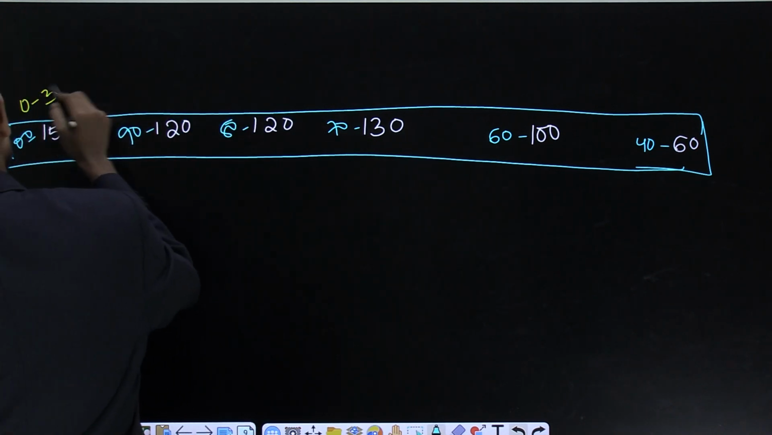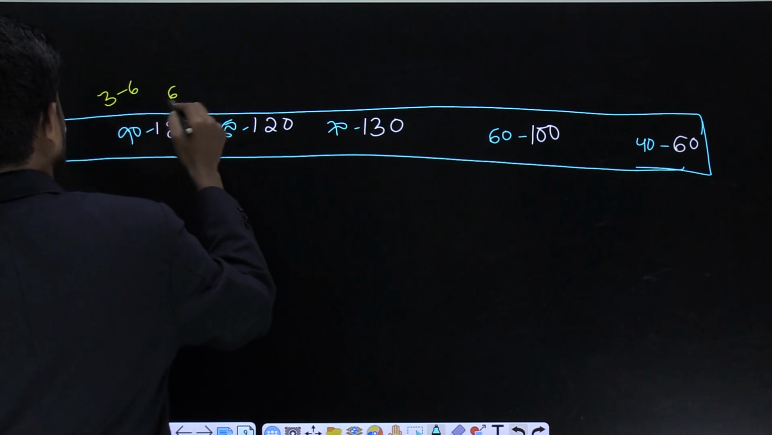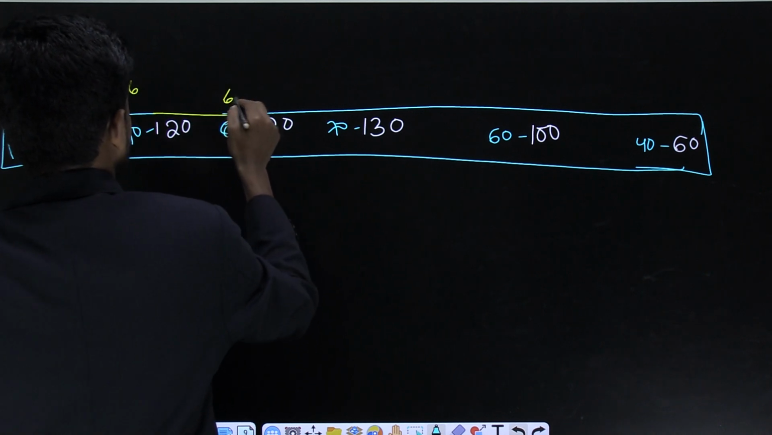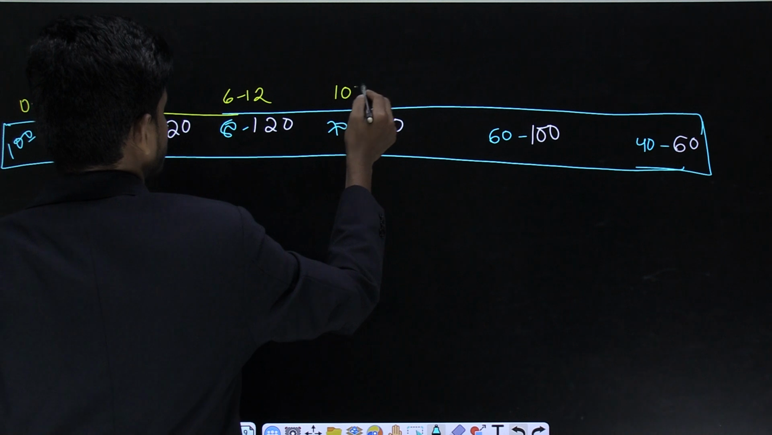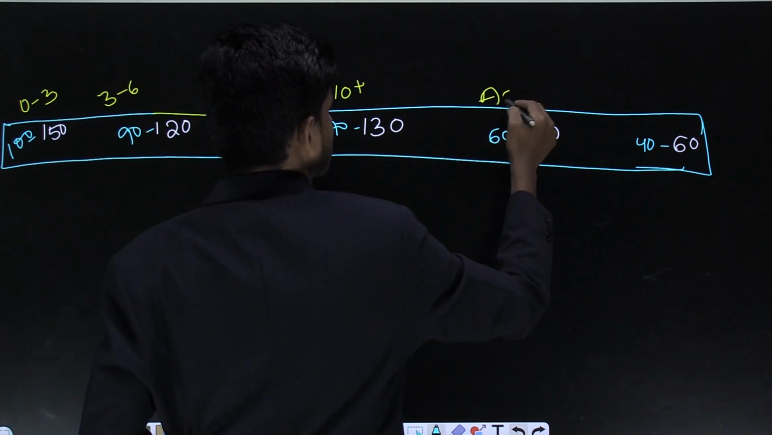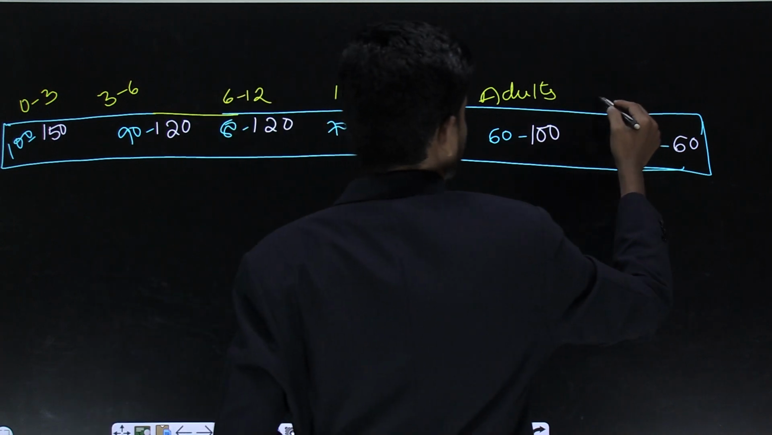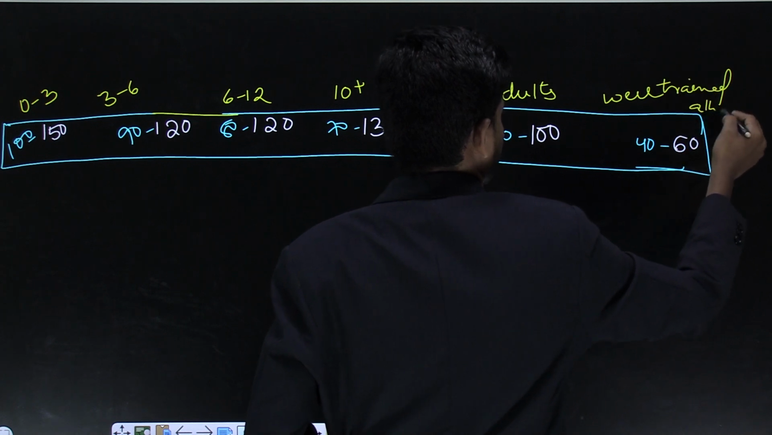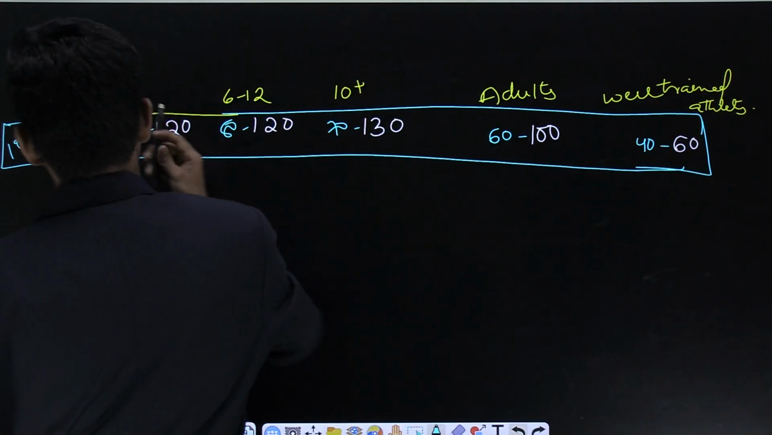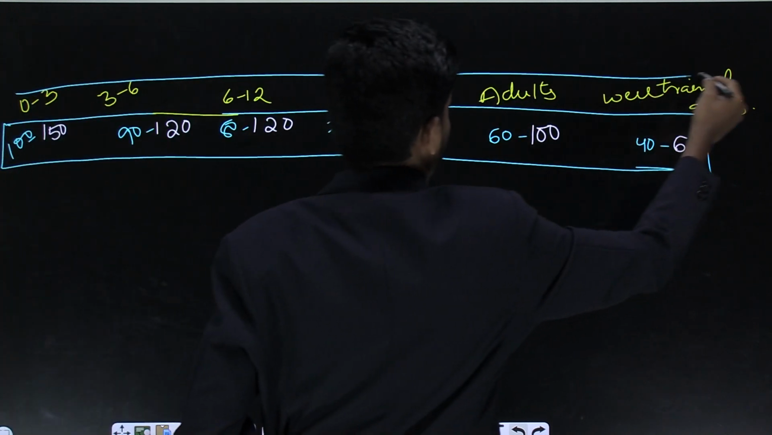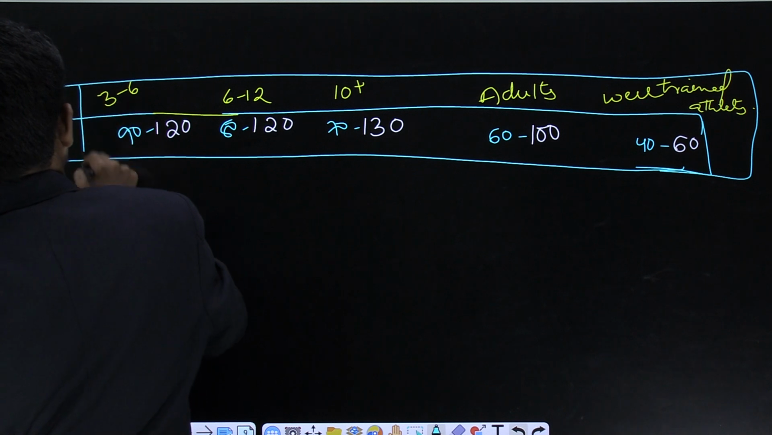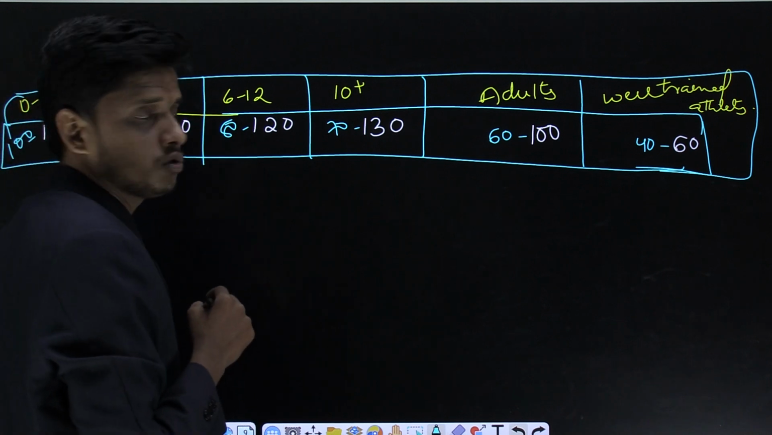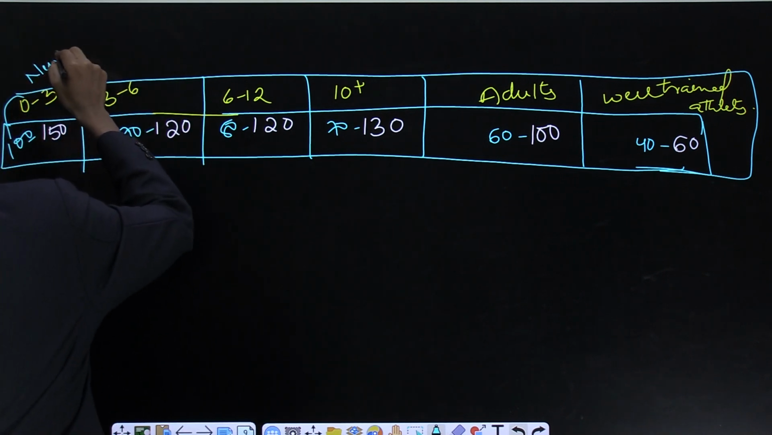And also I will write here: this is 0 to 3, this is 3 to 6, this is 6 to 12, this is 10 years plus, and this is adults. What is that? Adults. This is well trained athletes. What is that? Well trained athletes. This is very important, and I will give subtitles to this. And 0 to 3 years, the baby or the person born at 0 to 3 years is called a newborn baby. What is that?